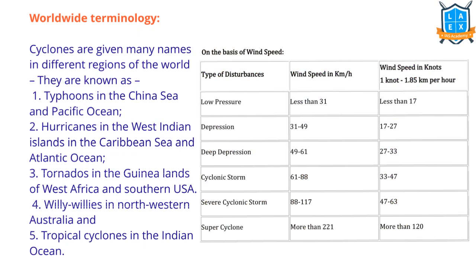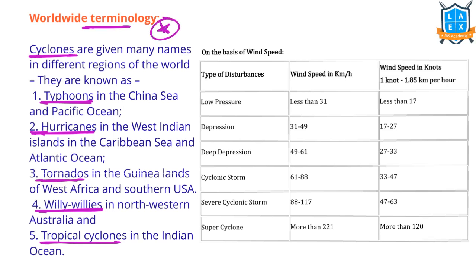Here we need to know the worldwide terminology of cyclones. Cyclones are called by different names in different regions. Typhoons in the China Sea and Pacific Ocean. Hurricanes in the West Indian Islands, Caribbean Sea and Atlantic Ocean. Tornadoes in the Guinea Highlands, West Africa and Southern USA. Willy-willies in Northwest Australia. Tropical cyclones in the Indian Ocean region. This can be a prelims question, please remember.